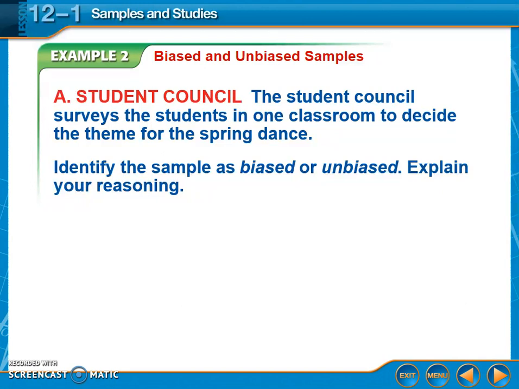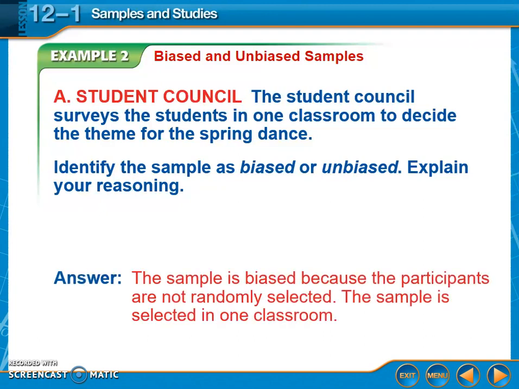So maybe that classroom, they've all talked together and they've already influenced each other's decisions. They're close, they're maybe friends. So they might have an opinion different than every other classroom. So if you just pick one classroom and not random students from each classroom, then that's biased. So this is going to be biased because the participants are not randomly selected. The sample selected is in one classroom. Okay?